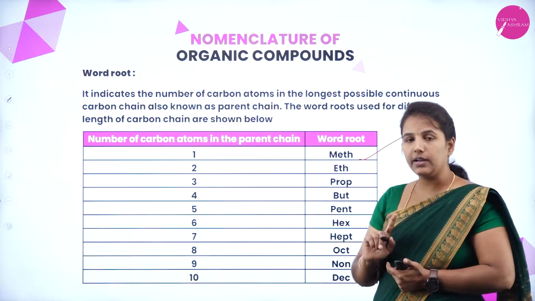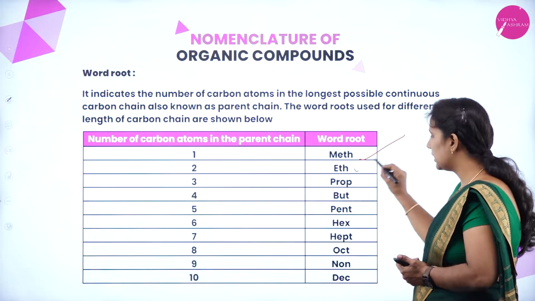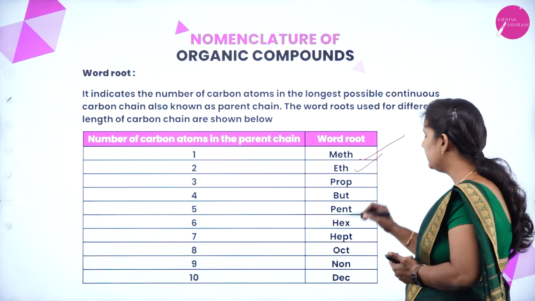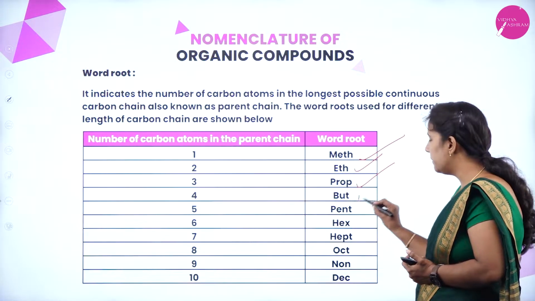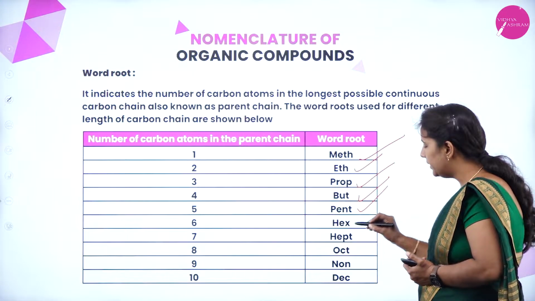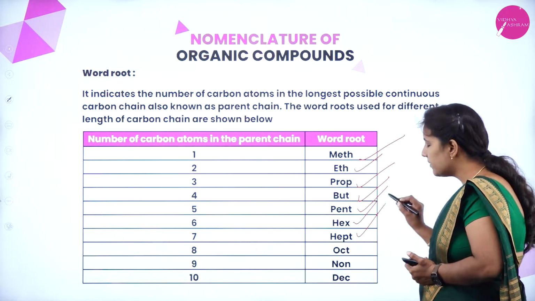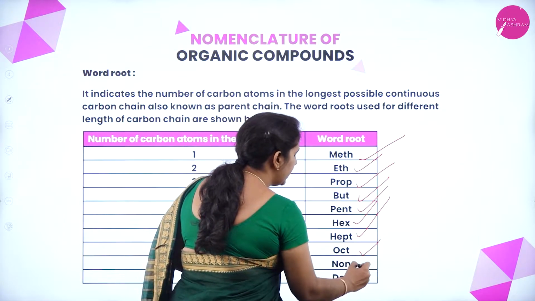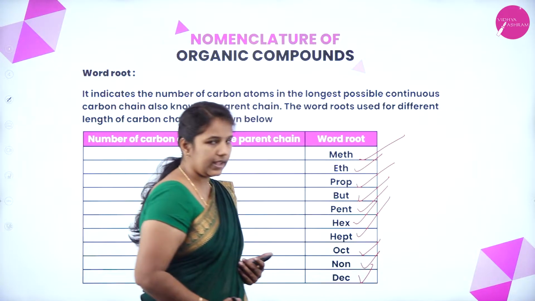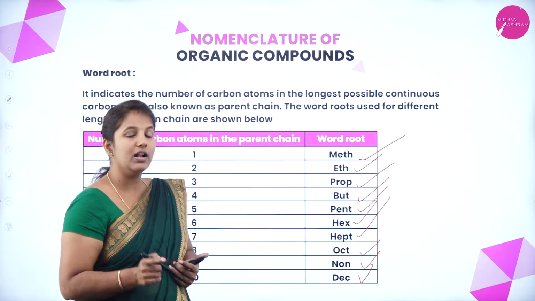If two carbon atoms, eth. Three carbon atoms, prop. Four carbon atoms, but. Five, pent. Six, hex. Seven, hept. Eight, oct. Nine, non. Ten, dec. If 11 carbon atoms are there, undec.